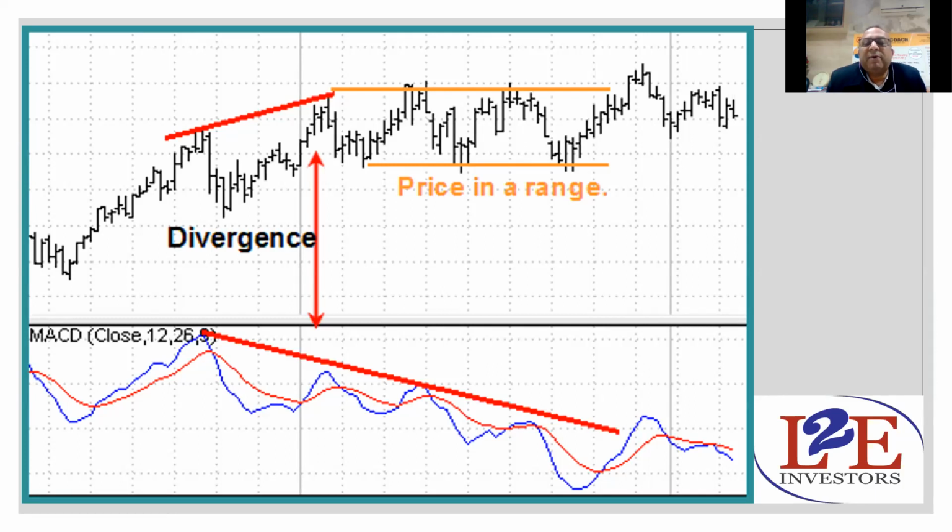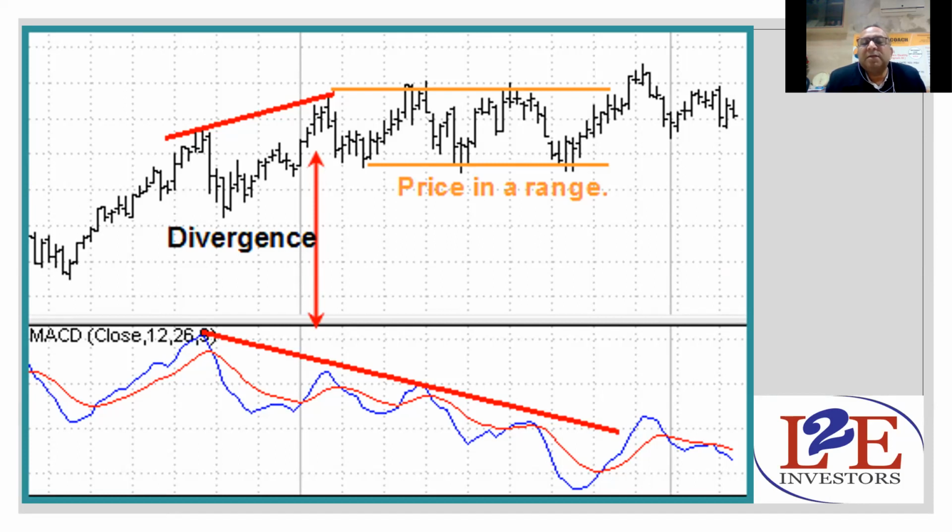But definitely, this will confirm that the stock is going downward, and you can sell this particular stock. So this is what we call divergence. Divergence may be in the opposite direction also, when the price is moving downward and the MACD, or any other indicator, is moving upward. So whenever the two things are in different directions, the price moving upward and the indicator downward, or the price moving downward and the indicator moving upward,